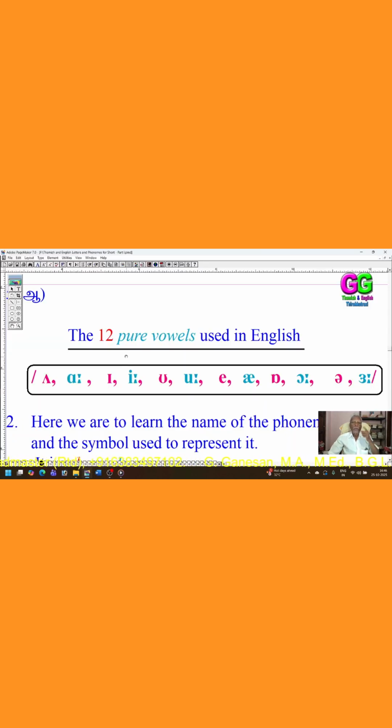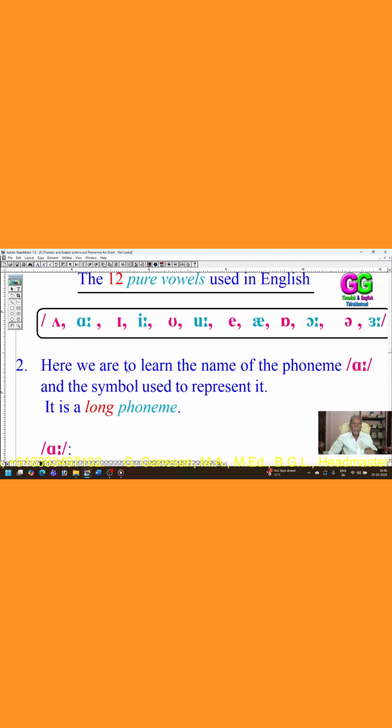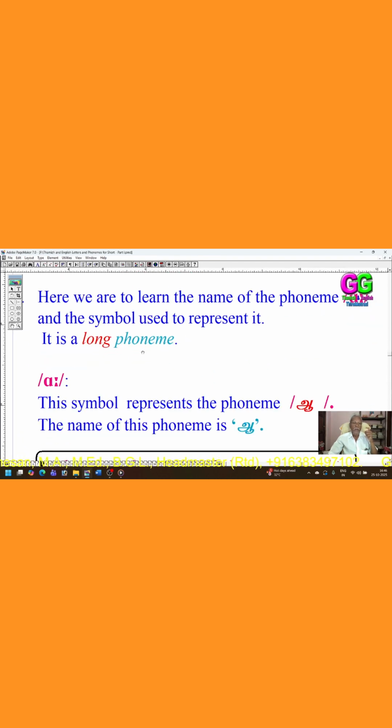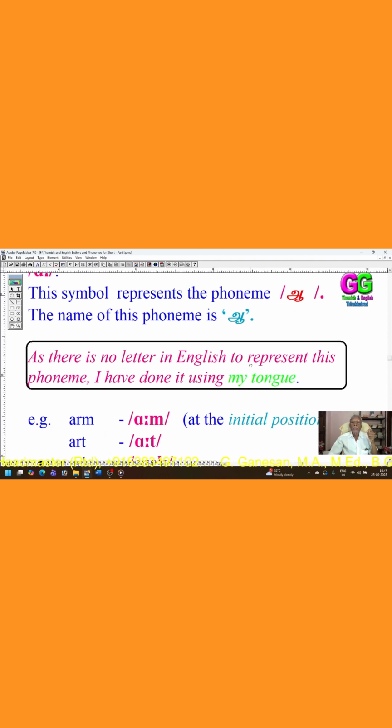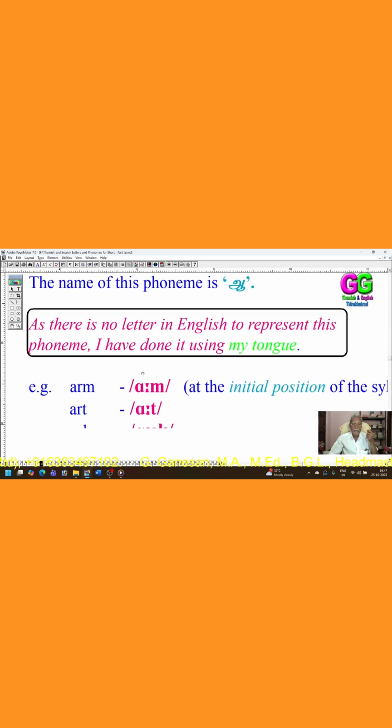All vowel phonemes used in English, from R to A. Here we have to learn the name of the phoneme and the symbol used to represent it. It is a long phoneme. This symbol represents the phoneme A. The name of this phoneme is A. As there is no letter in English to represent this phoneme, I have done it using my tongue.